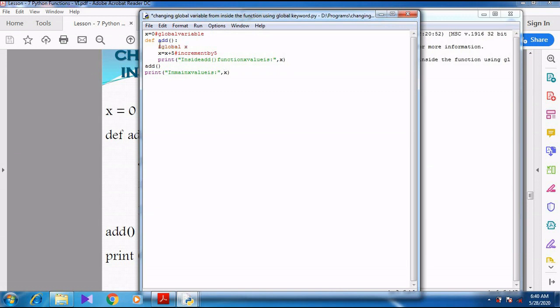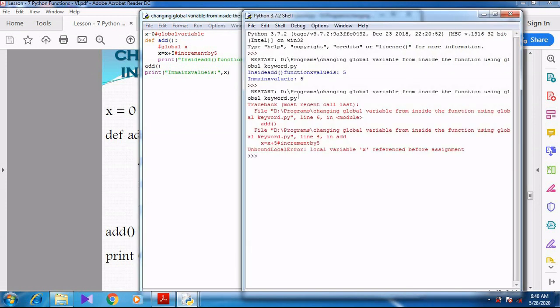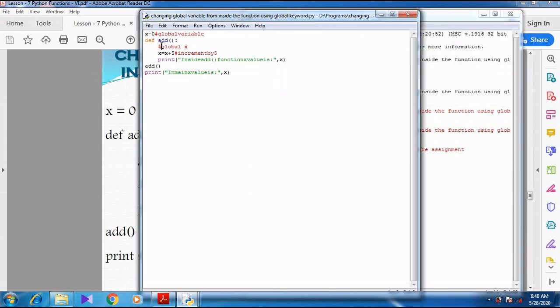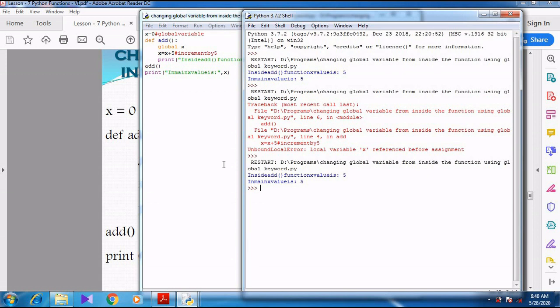But if I do not use the global keyword, I am just commenting it out. So when I press F5, now what happens? Can you see that same error we have discussed in the last? Unbound local error. Local variable x referenced before assignment. So without using the global keyword, you cannot access the global variable inside the function. You cannot modify the global variable inside the function. So using the global keyword, we can modify the global variable.